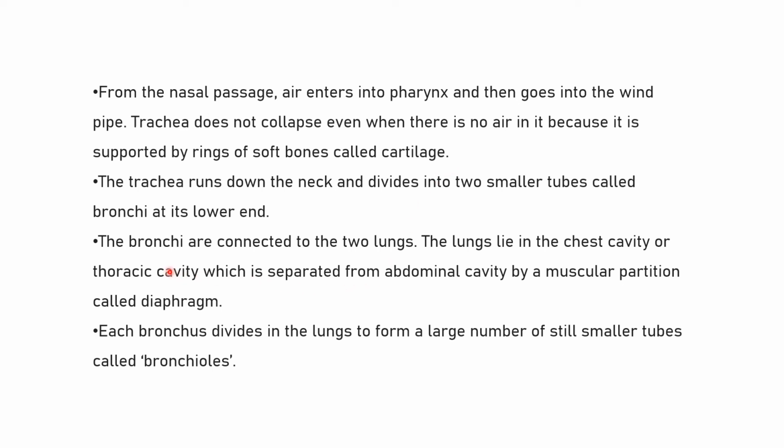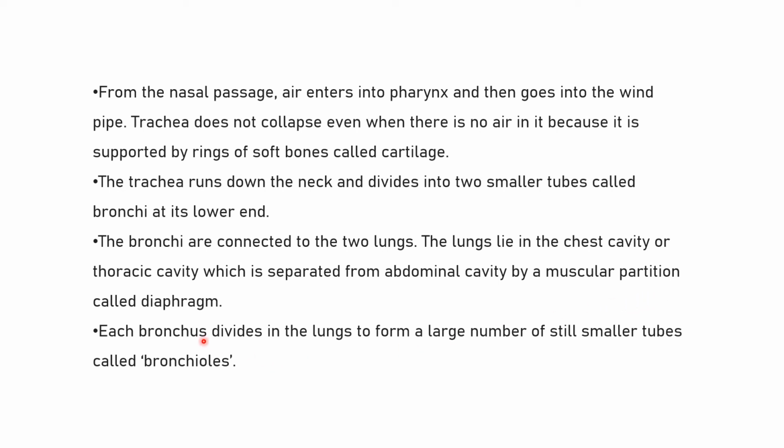Then this trachea runs down the neck and divides into two tubes, which are the bronchi. The bronchi are connected to the lungs, and the lungs lie in the chest cavity. I told you, the thoracic cavity. This thoracic cavity is separated from the abdominal cavity by a muscular partition called the diaphragm.